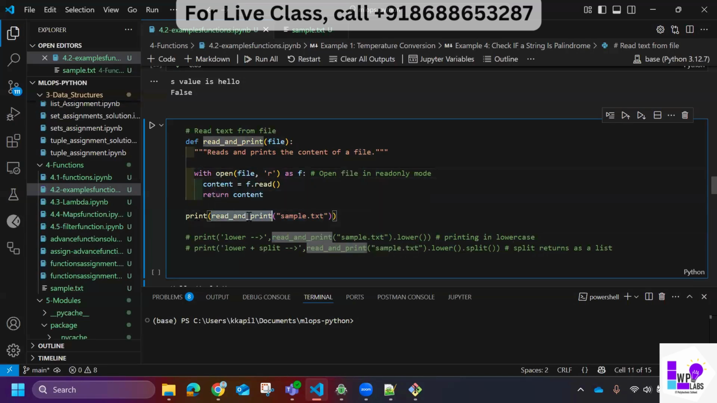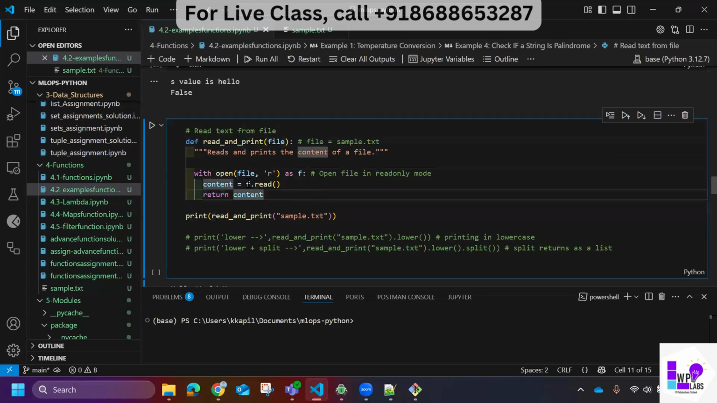I'm using the function name, then I'm passing the file name sample.txt. This file name is sample.txt. Where will this file name go? Here. And here file will become sample.txt. Okay, I got the file name. Now I'm using this with keyword: with open file comma read only mode. So this file will have sample.txt, and sample.txt will reach here in the read mode.